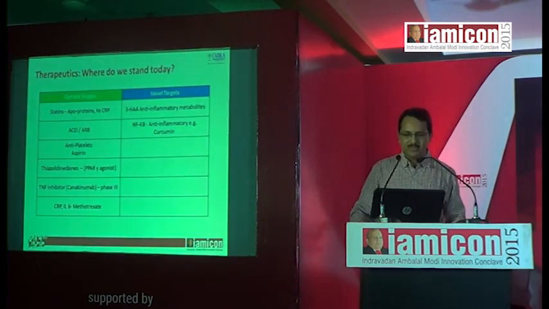So, therapeutic options, where we stand today. The current therapeutic options we have today are statins, ACE inhibitors, ARBs, antiplatelet agents, and thiazolidinediones. TNF inhibitors like canakinumab and methotrexate are in phase 3 trial. There is no post-marketing surveillance, as they have not reached phase 4. Novel targets are 3-hydroxyanthranilic acid, an anti-inflammatory metabolite of the kynurenine pathway, and nuclear factor kappa beta, with anti-inflammatories like curcumin.